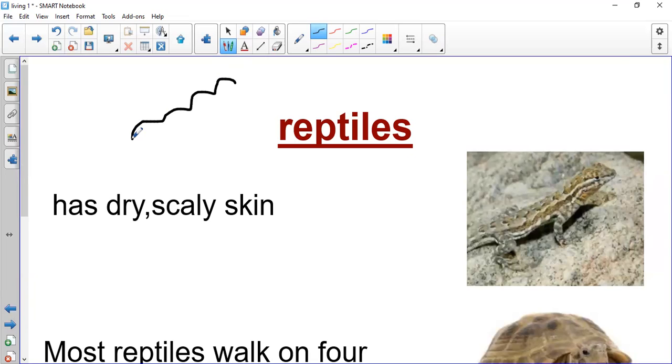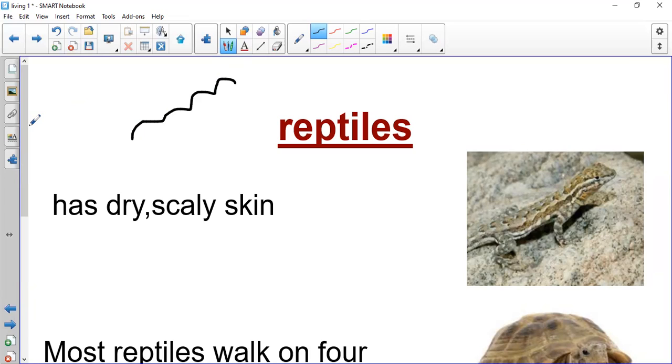Most reptiles walk on four legs. I didn't say all the reptiles have four legs, because some reptiles have no legs. Here I said most reptiles walk on four legs. We cannot say all the reptiles have four legs.